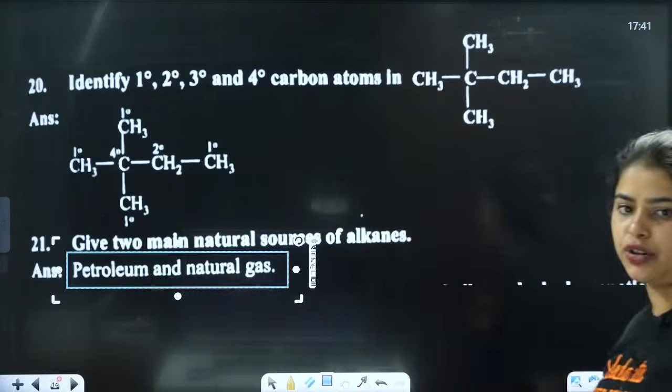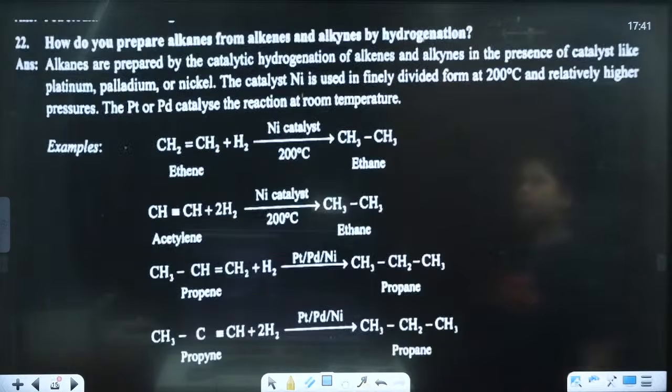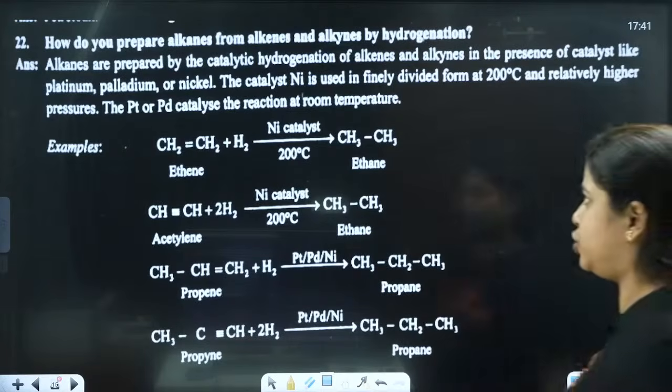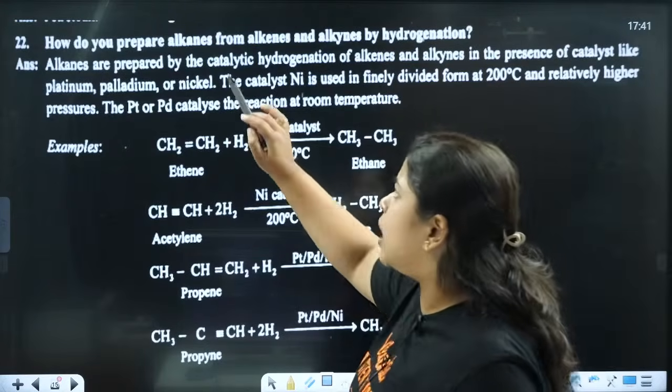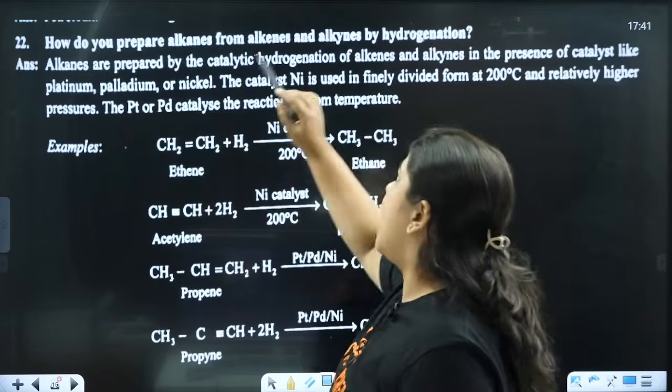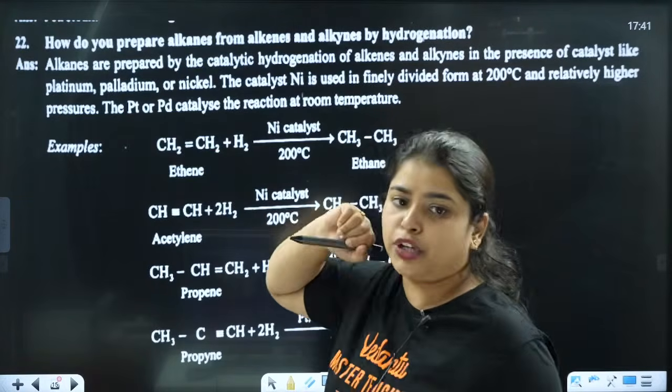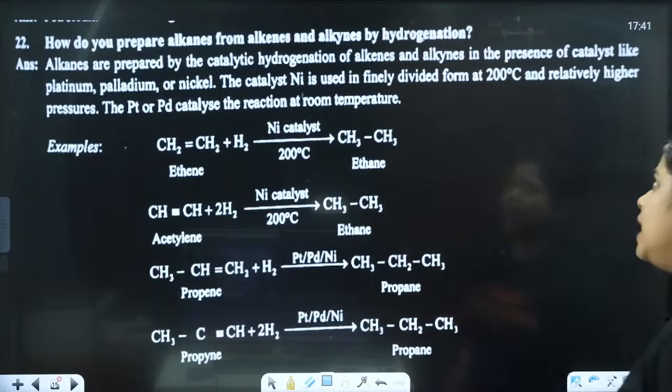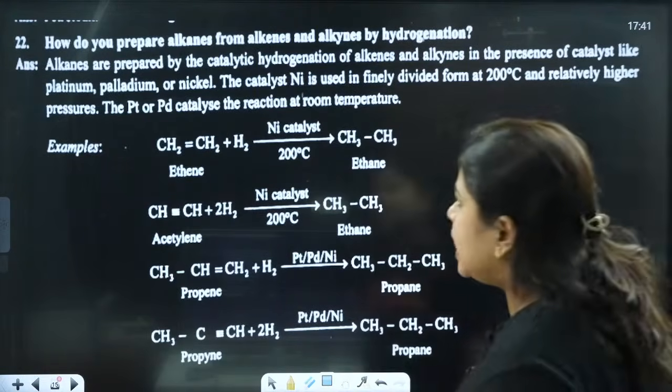Petroleum and natural gas. Next, how do you prepare alkanes from alkenes and alkynes by hydrogenation? How are we going to prepare alkanes from alkenes and alkynes? Clear? So let's start.